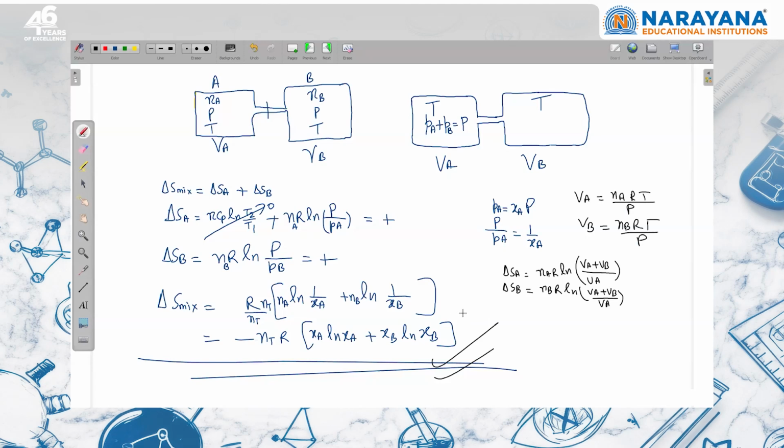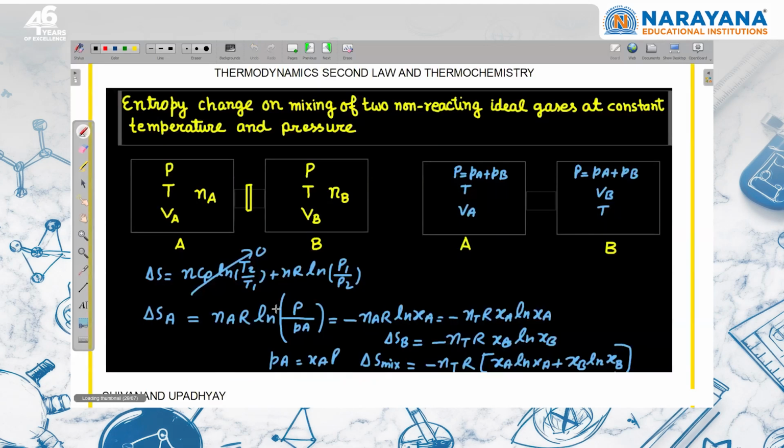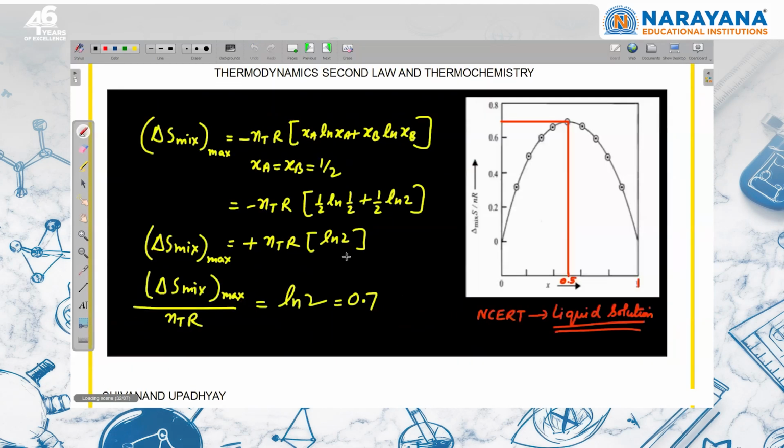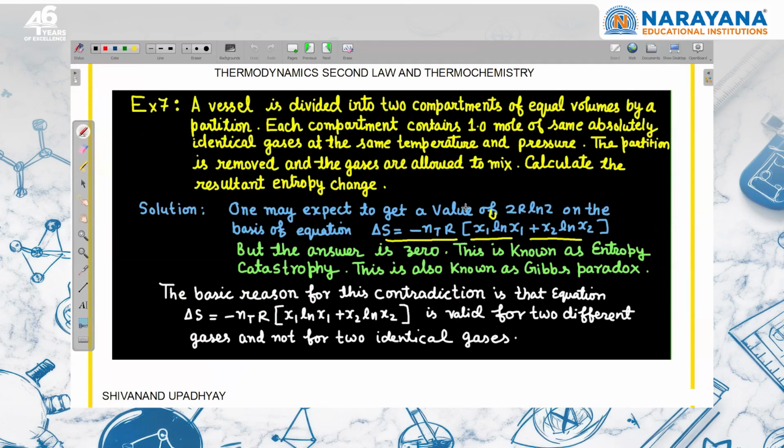Now, there is a very interesting question based on this, which is known as entropy discrepancy. कुछ ऐसा word use करते हैं हम, इसको कहते हैं, let me use the word entropy catastrophe, right? So what is entropy catastrophe? I am explaining that a vessel is divided into two compartments of equal volume by a partition. Each compartment contains 1 mole of absolutely identical gas at the same temperature and pressure. The partition is removed and the gases are allowed to mix. Calculate the entropy change during this process.